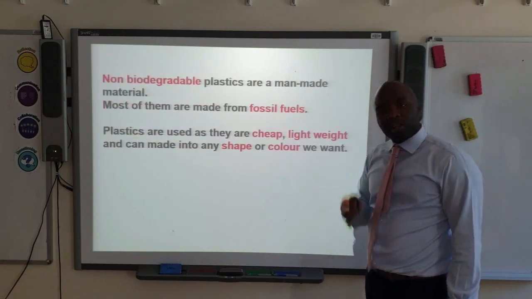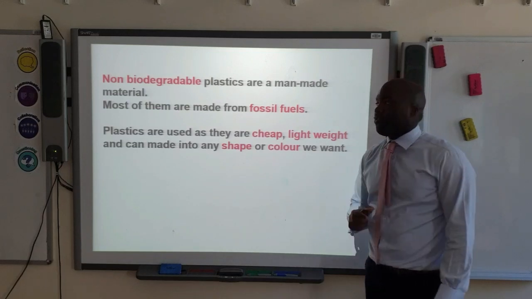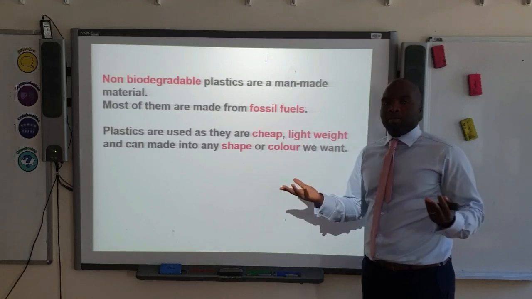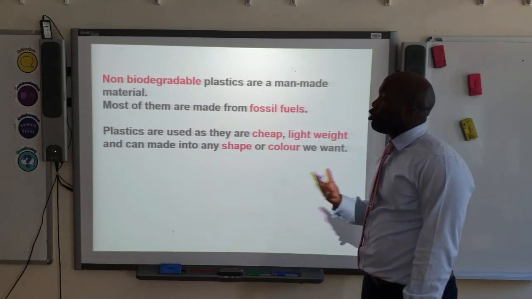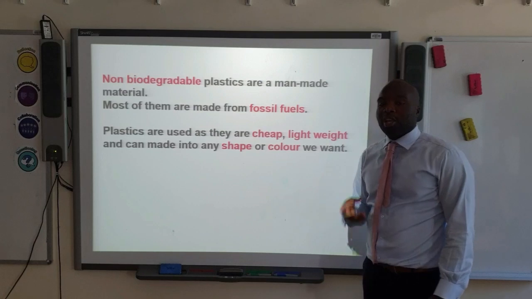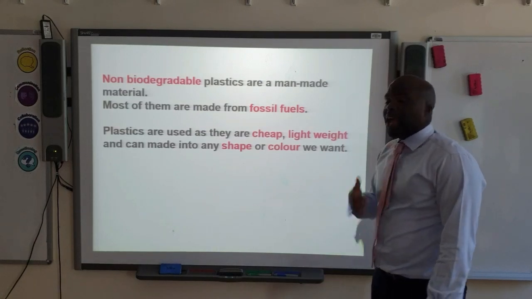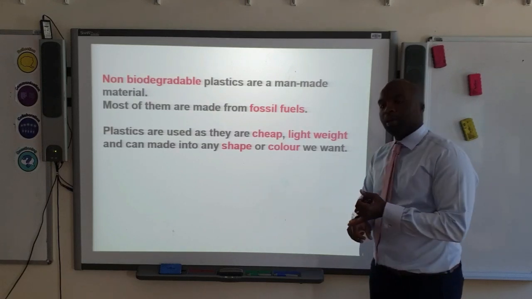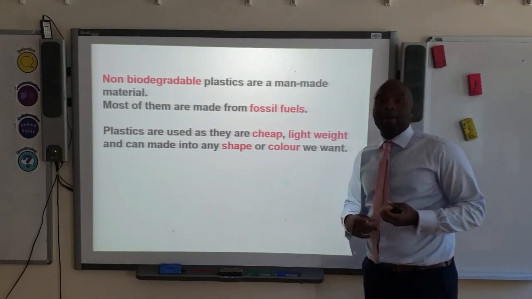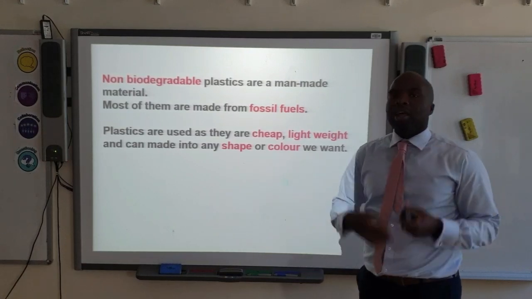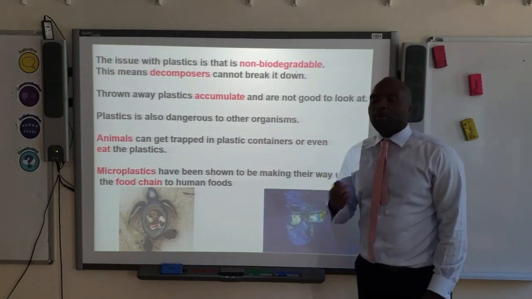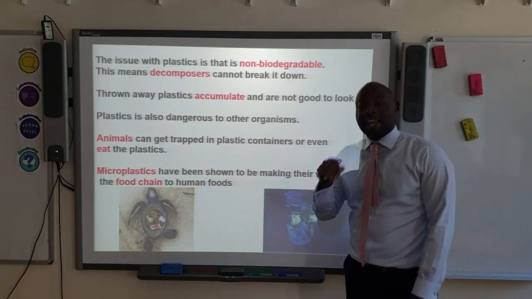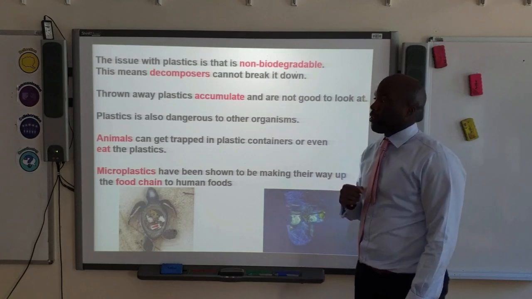Now let's look at plastics. Let's look at that plastic bottle you're just holding right there. Non-biodegradable plastics, okay, they're a man-made material, but they are also a huge problem. Most of them are generally made from fossil fuels, and the reason why these non-biodegradable plastics are used is because they are cheap, they are light in weight, okay, and they can be made into any shape or any colour that we desire. The issue with these plastics is the fact that they are non-biodegradable. What does this mean? It means that they cannot be broken down by decomposers, okay?